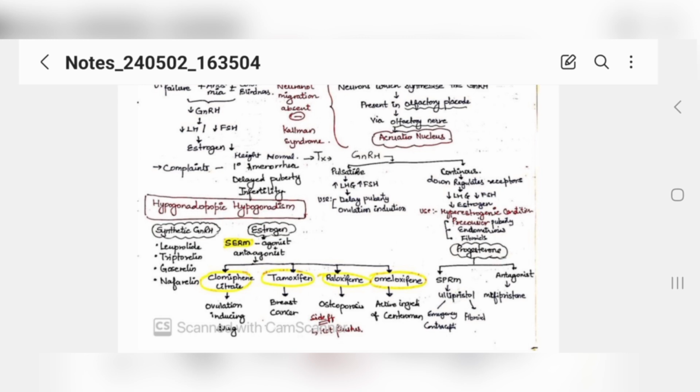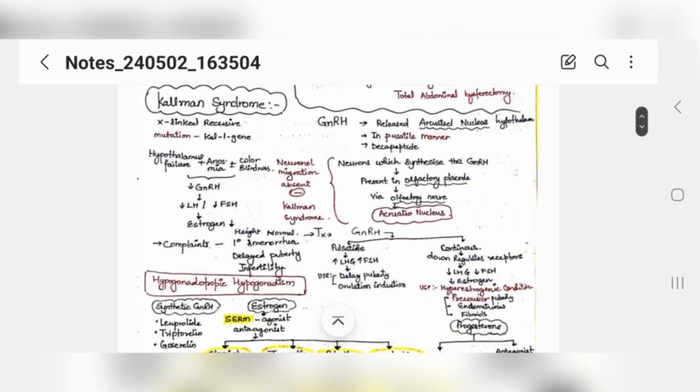If we provide it in a continuous manner, then your estrogen, progesterone, FSH, everything will go down, and hyperestrogenic conditions will be affected by this, like precocious puberty, endometriosis, fibroids. Now you have hypogonadotropic hypogonadism condition. Why is it called hypogonadotropic hypogonadism? Because gonadotropin hormone is not releasing, and other hormones are also not there because of GnRH.